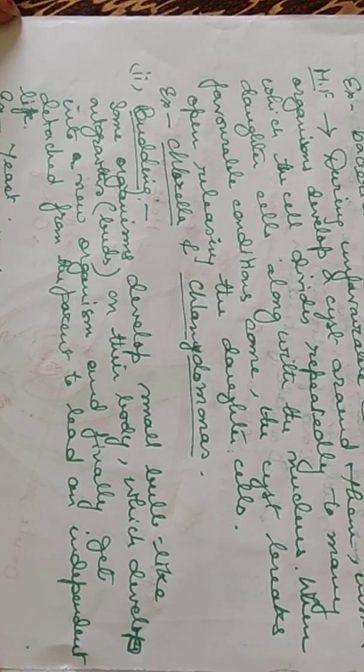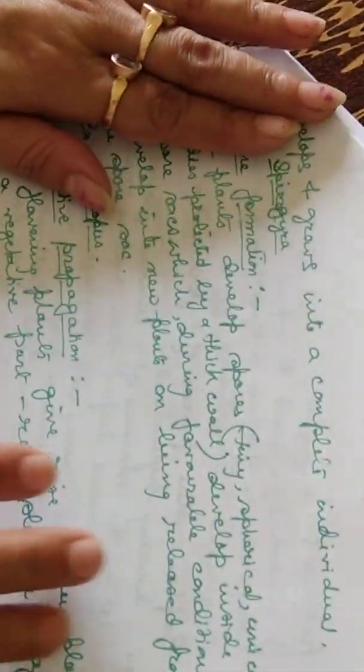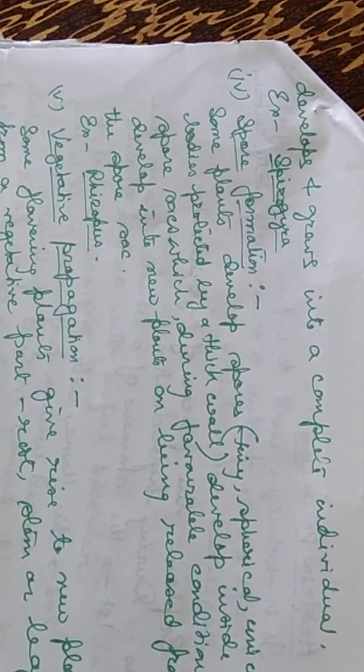Next we come to budding. Some organisms develop small bulb-like outgrowths, that is buds, on their body, which develop into a new organism and finally get detached from the parent to lead an independent life. An example is yeast. Then fragmentation: the body of an organism breaks up into 2 or more parts or fragments, each of which grows into a new individual. An example is Spirogyra.